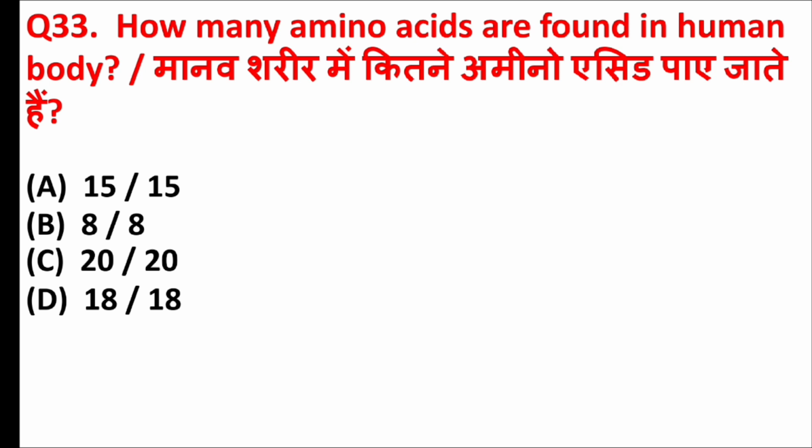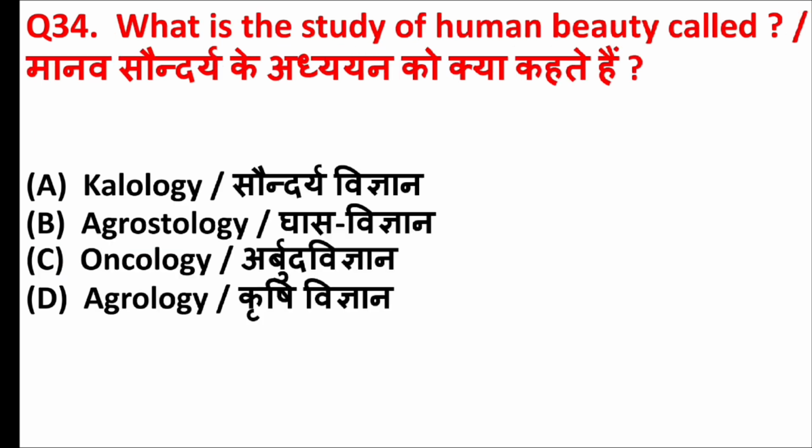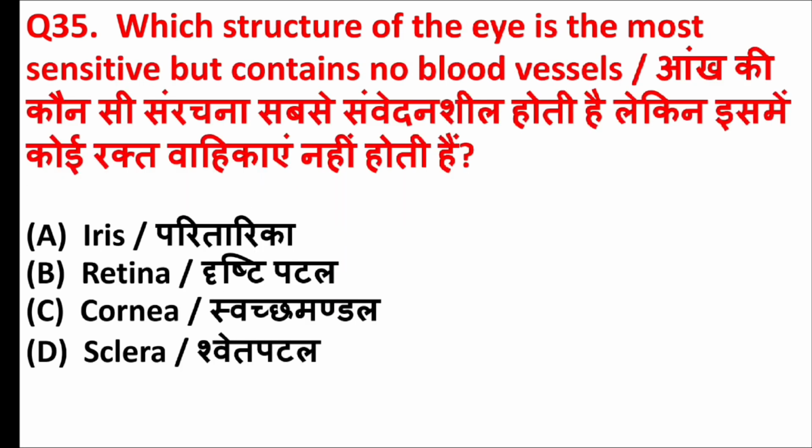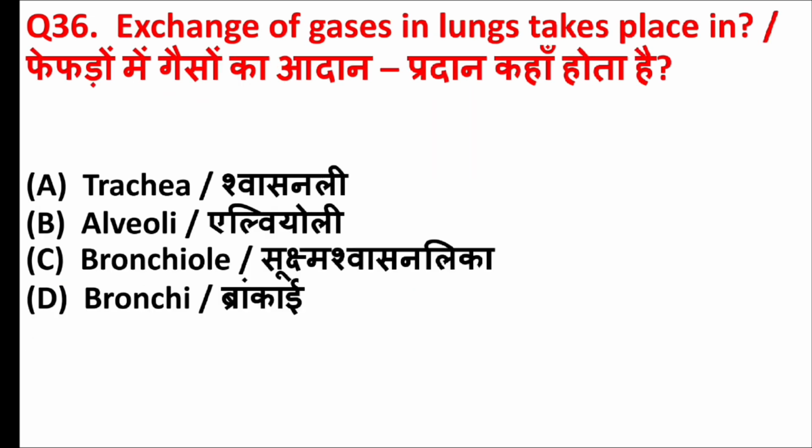How many amino acids are found in the human body? Answer is option C, 20. What is the study of human beauty called? Answer is option A, chirology. Which structure of the eye is the most sensitive but contains no blood vessels? Answer is option C, cornea. Exchange of gases in lungs takes place in? Answer is option B, alveoli.